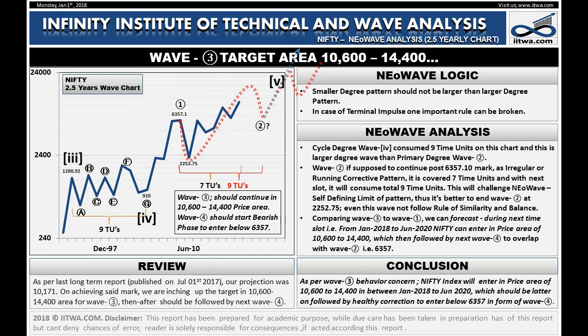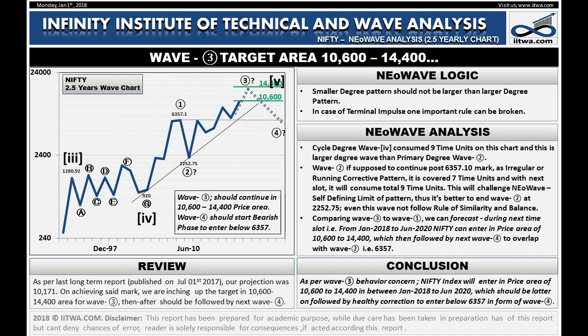Looking at the internal design of primary degree wave 1, we accepted it would be better to break a rule of similarity and balance on a smaller pattern instead of challenging the larger pattern. This acceptance allowed us to end wave 2 at 2,252.75 and forecast the wave 3 target between 10,600 to 14,400 for the next slot of time, and then after expect wave 4, for a healthy correction to extend below